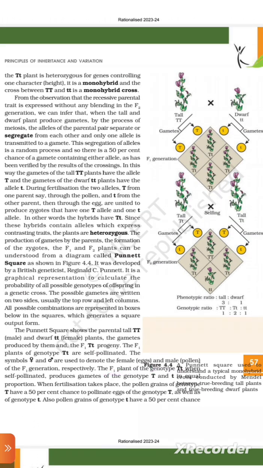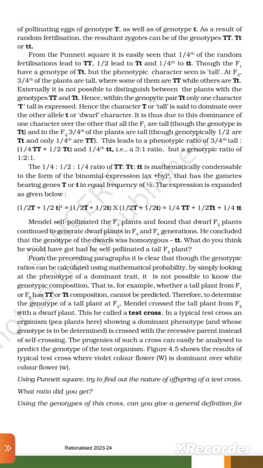The F1 plant of the genotype capital T small t, when self-pollinated in a typical monohybrid cross conducted by Mendel, produces gametes of the genotype capital T and small t in equal proportion. When fertilization takes place, the pollen grain of genotype capital T from the true breeding tall plant has a 50% chance to pollinate eggs of the genotype capital T as well as of genotype small t. Also, pollen grain of genotype small t has a 50% chance of pollinating eggs of genotype capital T as well as genotype small t.